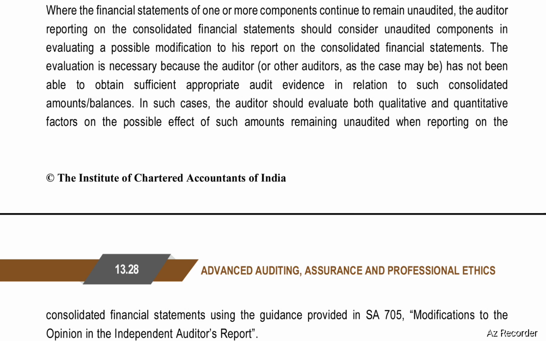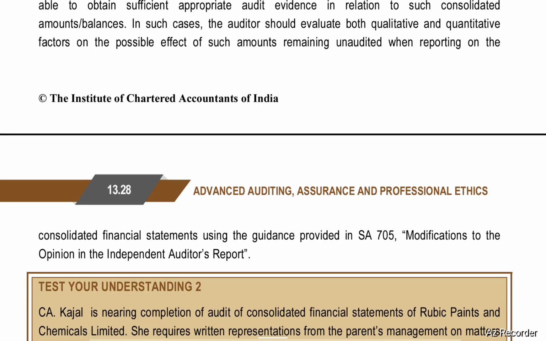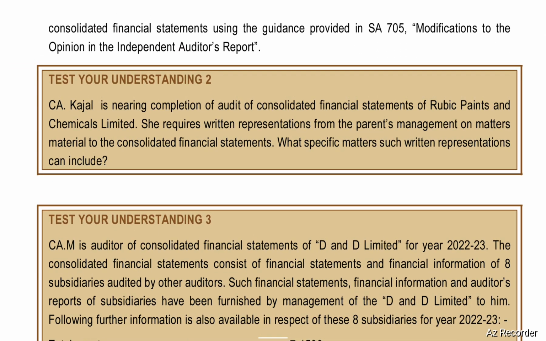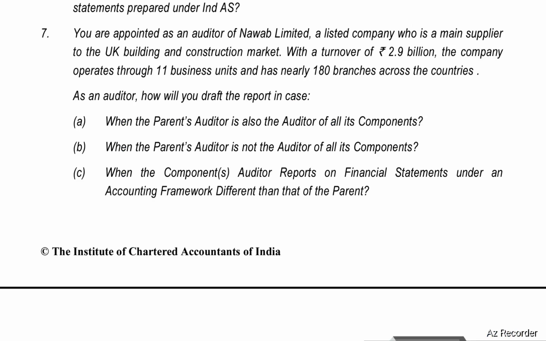The evaluation is necessary because the auditor or other auditors, as the case may be, has not been able to obtain sufficient appropriate audit evidence in relation to such consolidated amounts or balances. In such cases, the auditor should evaluate both qualitative and quantitative factors on the possible effect of such amounts remaining unaudited when reporting on the consolidated financial statements, using the guidance provided in SA 705, modifications to the opinion in the independent auditor's report. Next question, question number 8.